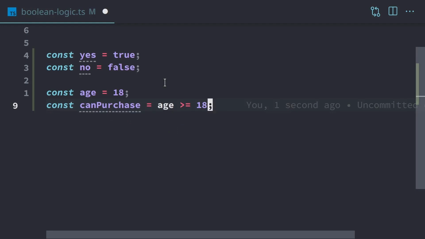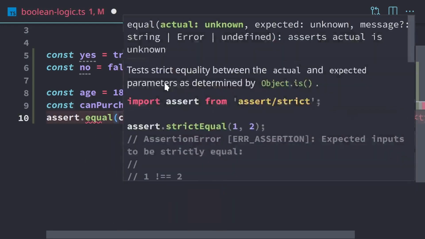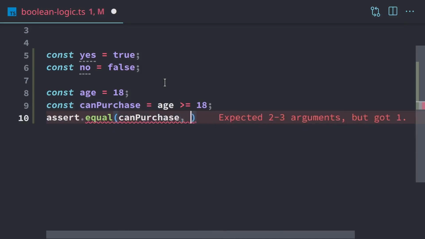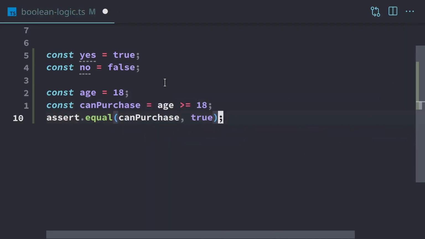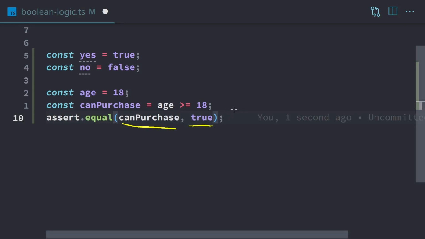Now to test that that's the case, what we can do is use the assert equal. We can put in our variable name and true. What this will do is check can purchase and see if it's equal to true. And if it is, then everything's fine. And if not, then we're going to get an error.